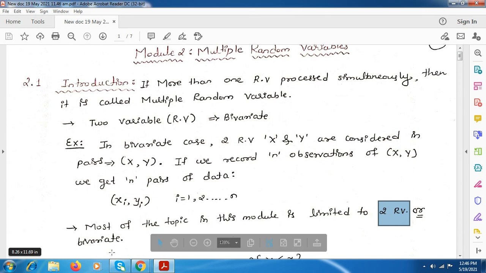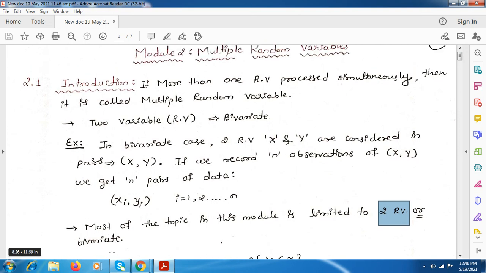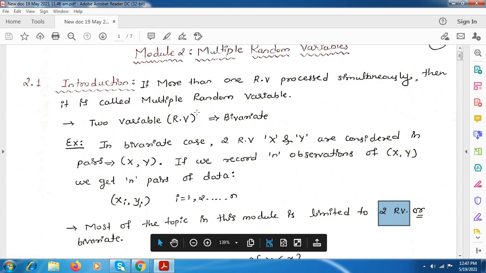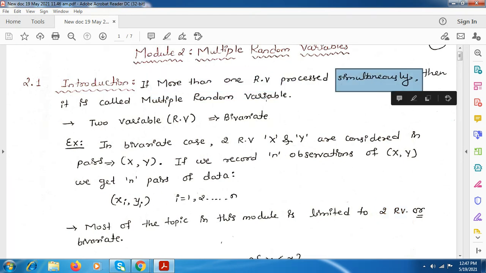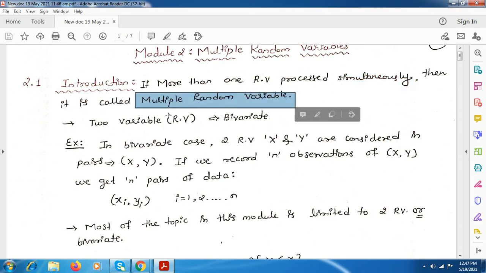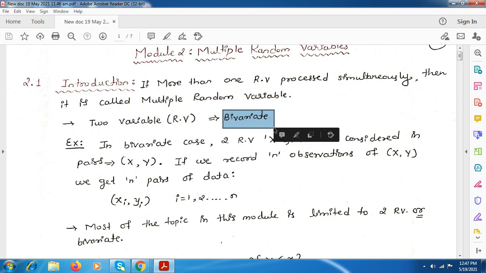So just take down this. Here we consider more than one random variable simultaneously, so we call it multiple random variable. In this module, we study two random variables, also called the bivariate random variable.